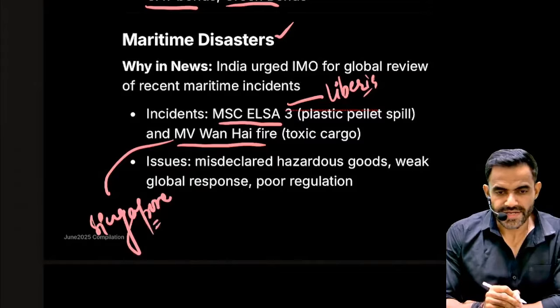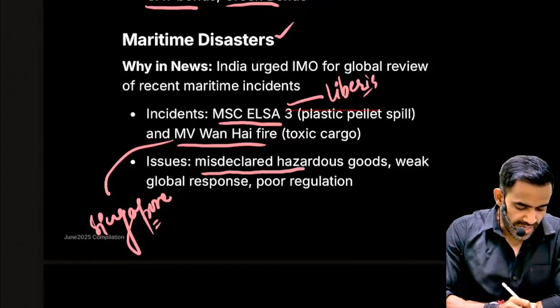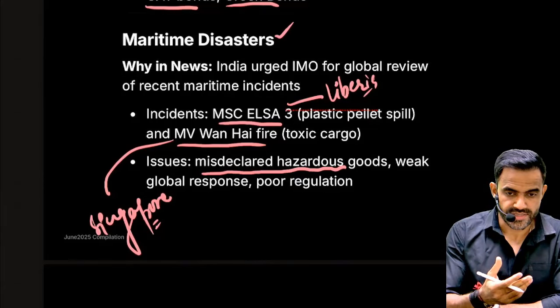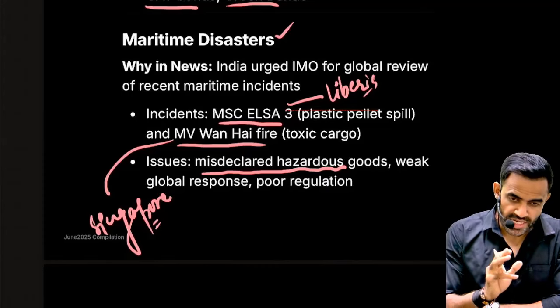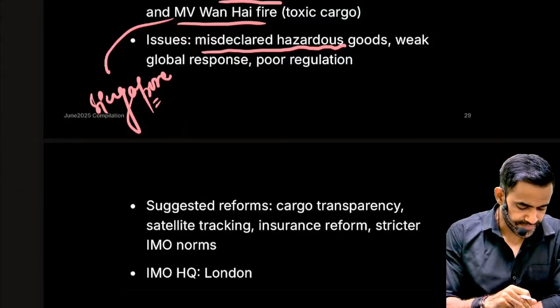So that's why India highlighted that there is a need of transparency. Why is there a need of transparency? Because these ships had misdeclared hazardous goods. Misdeclared basically means they declared that they are not so hazardous. Why so? Just to evade the authorities. So that is why there is a lack of transparency, and we need better regulation.